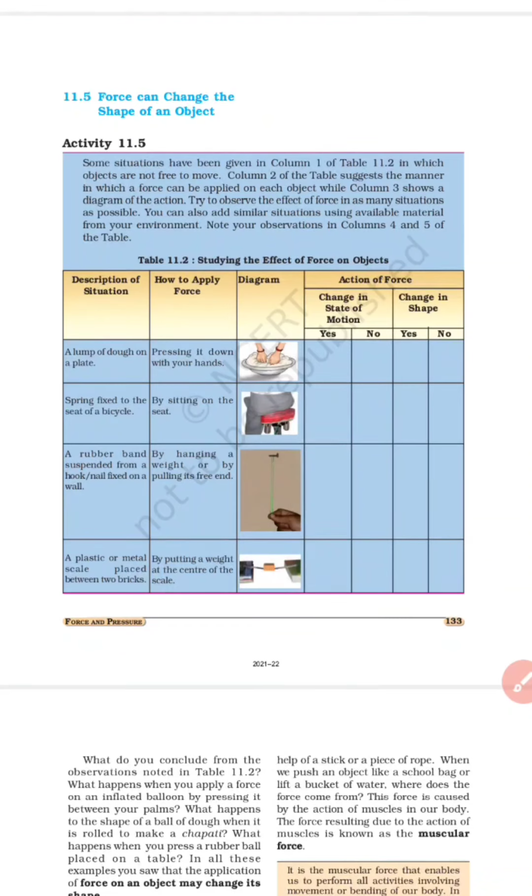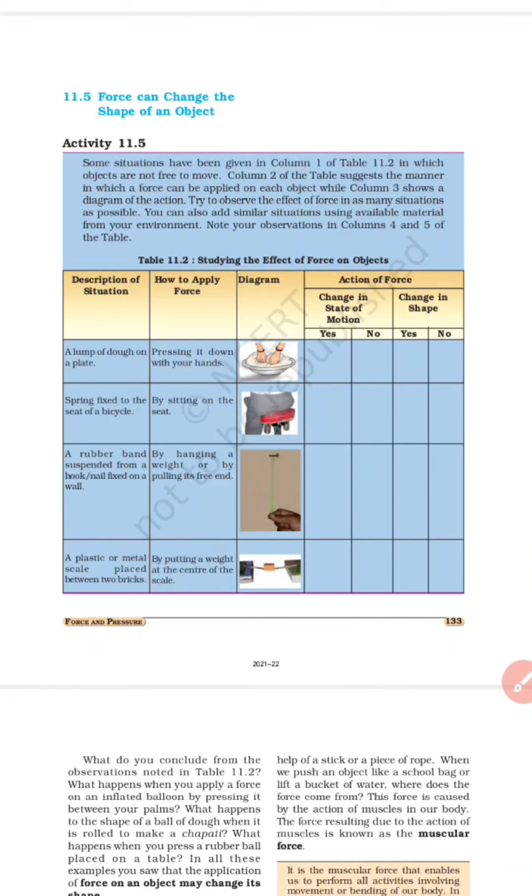So what do you conclude from the observation noted in the table? What happens when you apply a force on an inflated balloon by pressing it between two palms, right. Take a balloon. Now you can, yes, good example is here. Take a balloon and just push it in between your hands, you can change the shape of the balloon, right. So what conclusion is coming out from here, pressure force can change the shape of an object also.